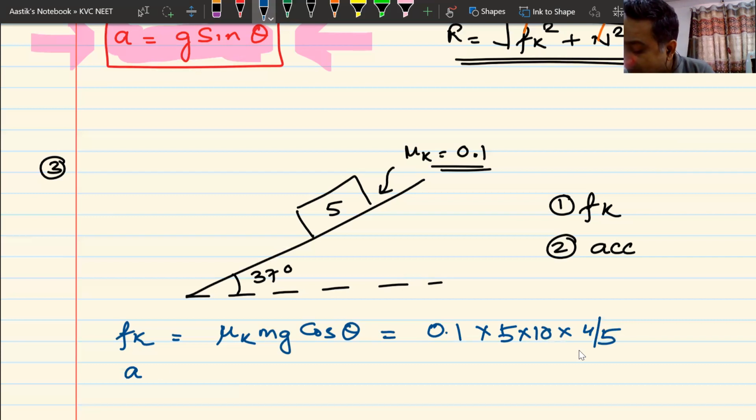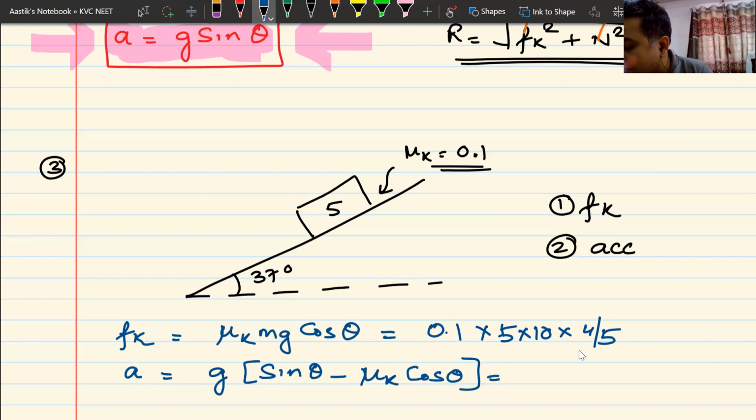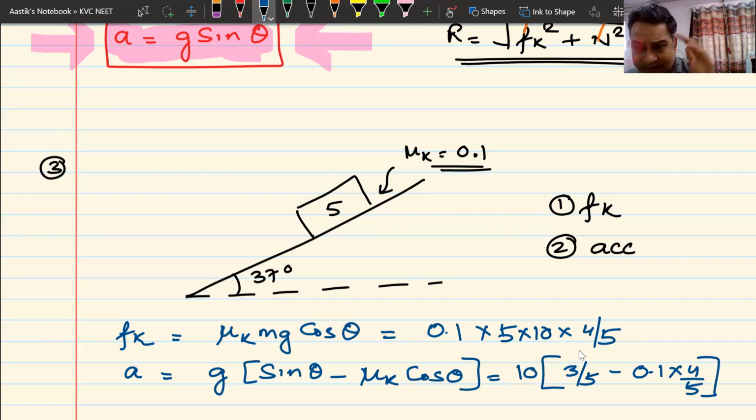To find out the value of acceleration, you must remember acceleration is g times sine theta minus mu k times cos theta. Just put the values, get the answer, stay happy. g is 10, sine theta is sine of 37, that is 3 by 5, minus mu k is 0.5 multiplied by 4 by 5. Just put the values and get your answers. That is how you must be solving problems in the examination hall.